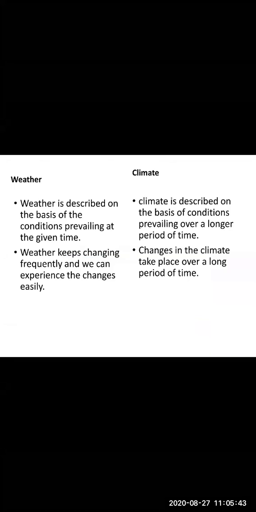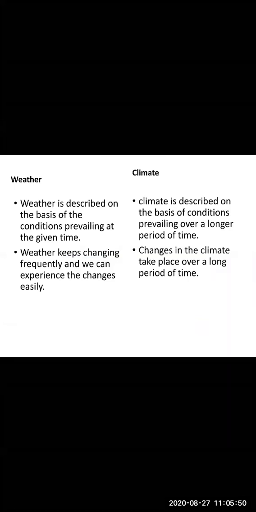So we describe weather on the basis of the conditions existing in a particular region at a given time. And what is climate? Climate is described on the basis of conditions prevailing over a longer period of time. We take a mean, an average reading of it.